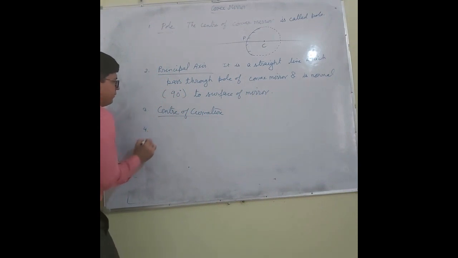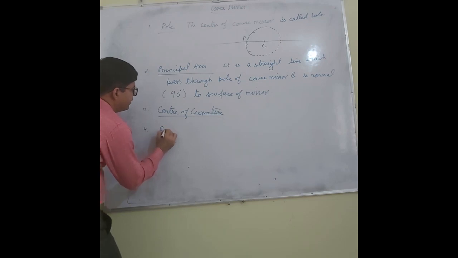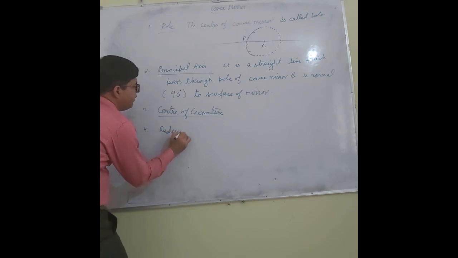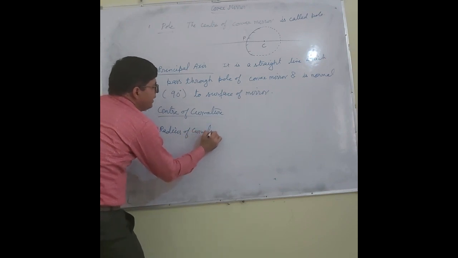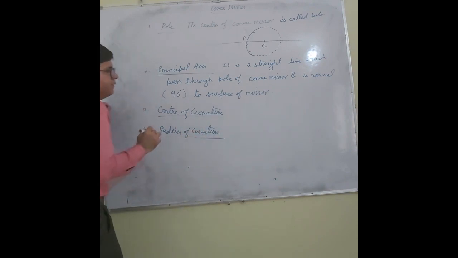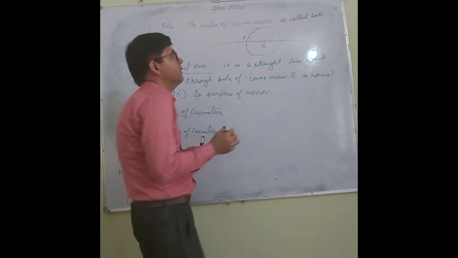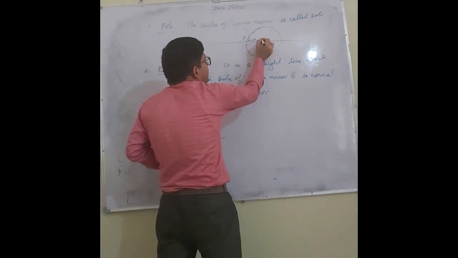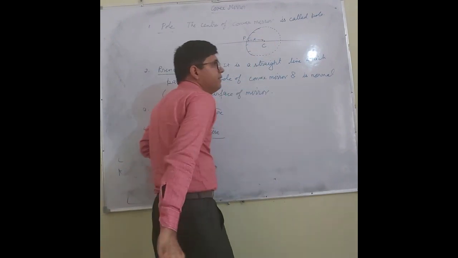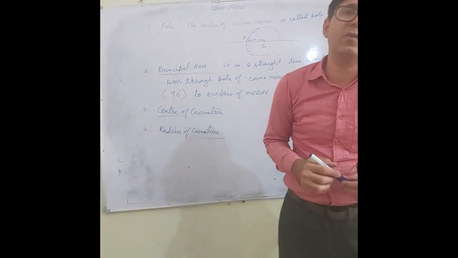Fourth one is radius of curvature. If we have a sphere, definitely it has some radius, so that radius is called the radius of curvature. If I say R is the radius of this sphere, then this radius is called the radius of curvature.